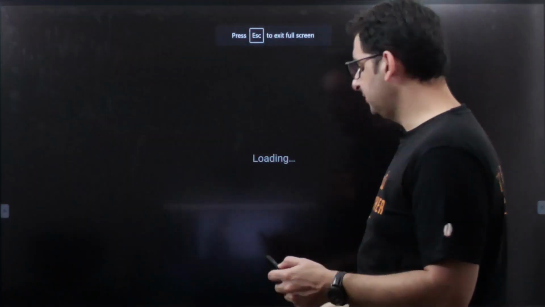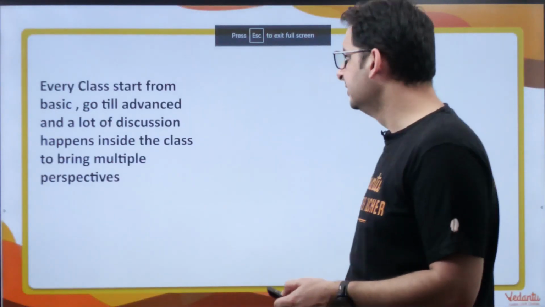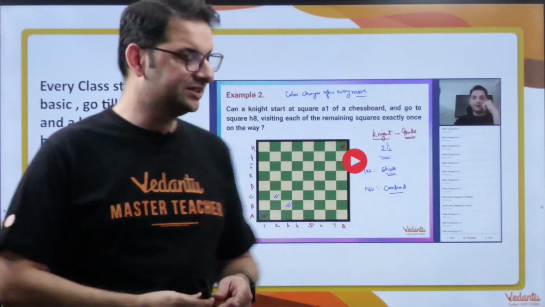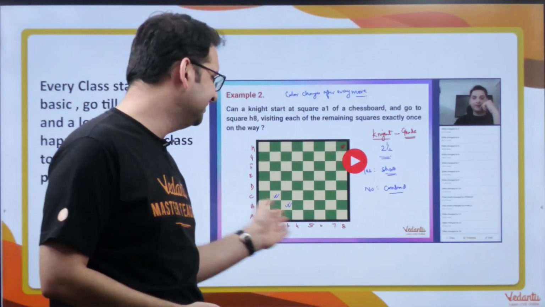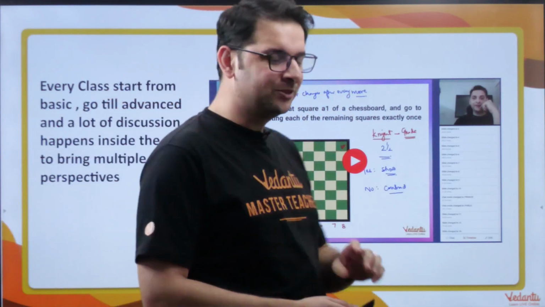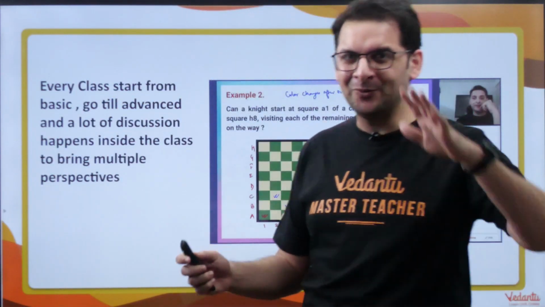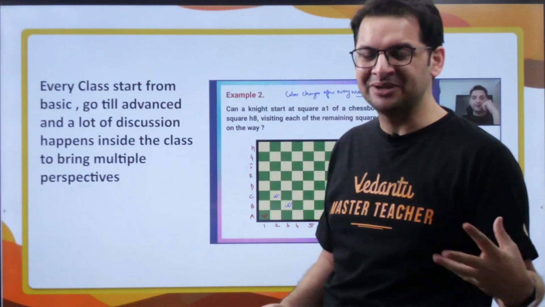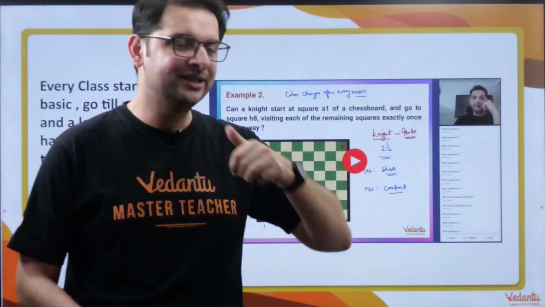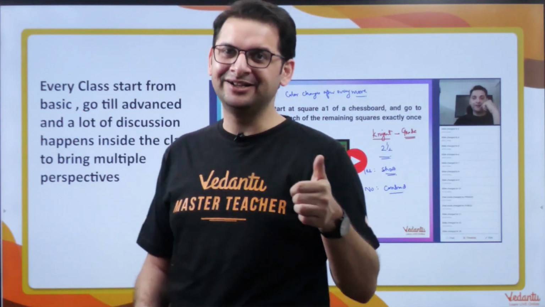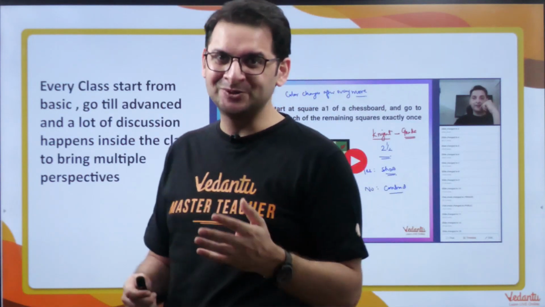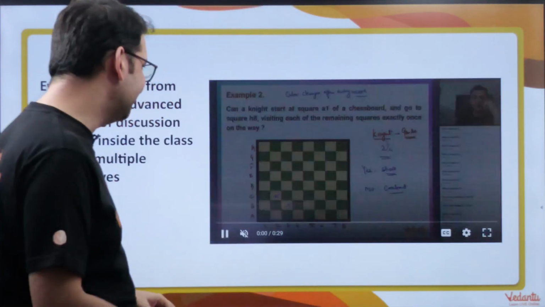Right, so every class is going to start from basic, go till the advanced level, a lot of discussion. So this is one of the classes I've been taking, been discussing some sort of chess problem. Right, so total IOQM and only oriented towards IOQM kind of topics, IOQM kind of problems. And of course, the target is achieving excellence to make you fall in love with mathematics and also at the same time cracking IOQM RMO.